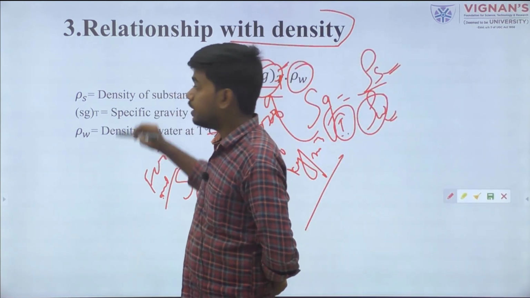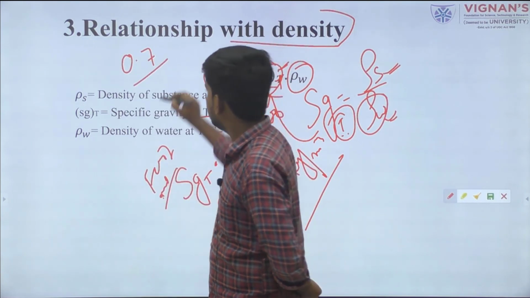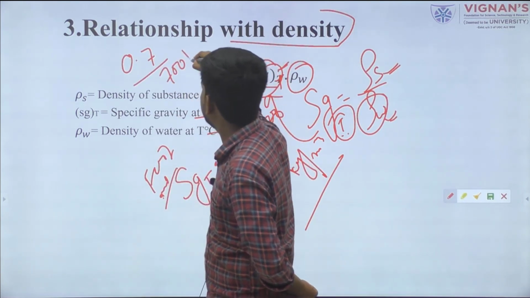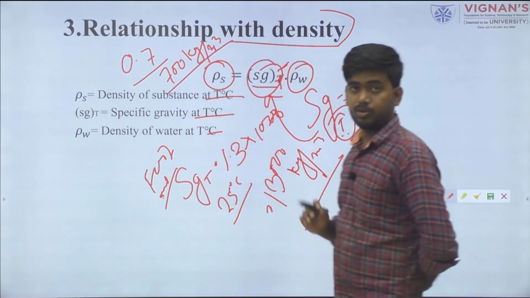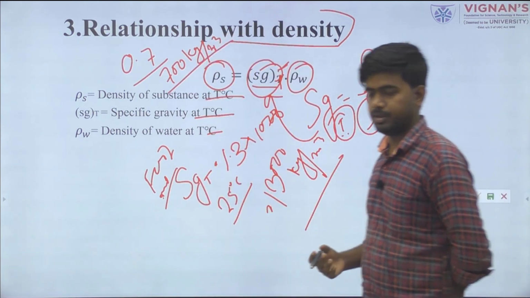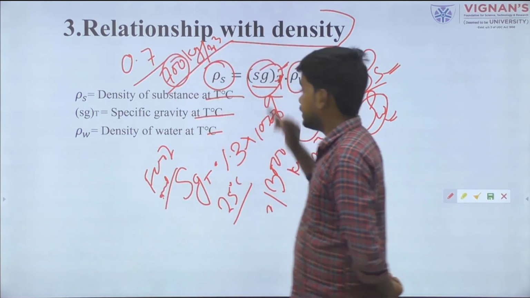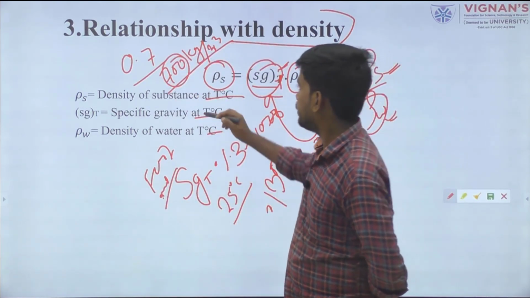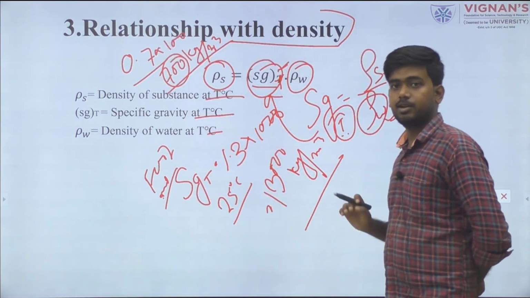Similarly, if specific gravity is given as 0.7, the density value will be 700 kg per meter cube. If this data is not given in an exam, always take water as the reference sample and multiply the specific gravity by 1000, which gives us the density of the material.